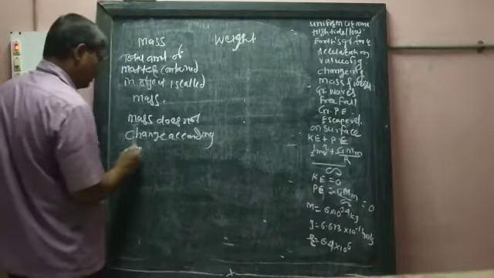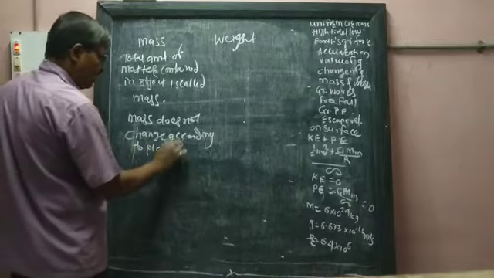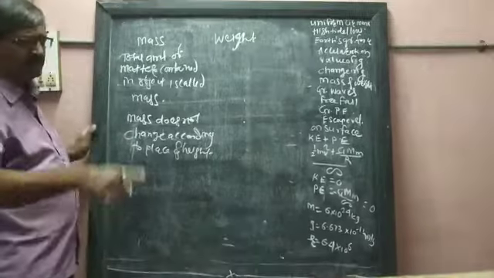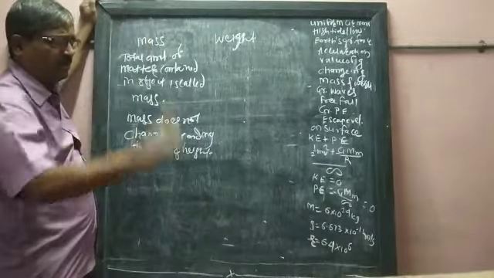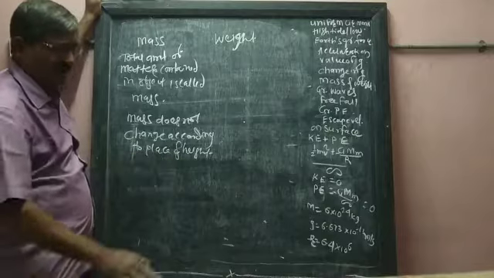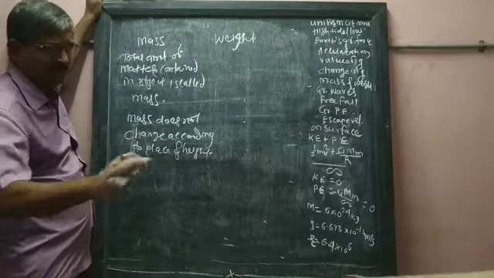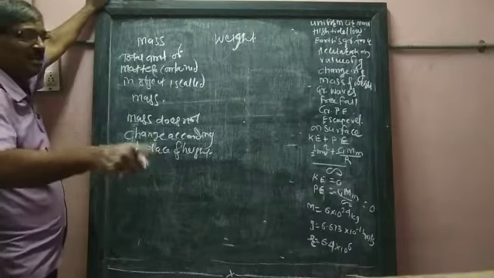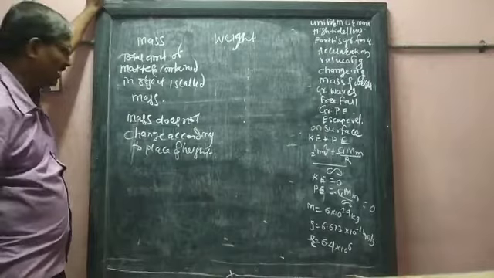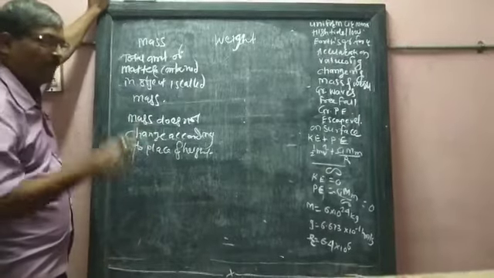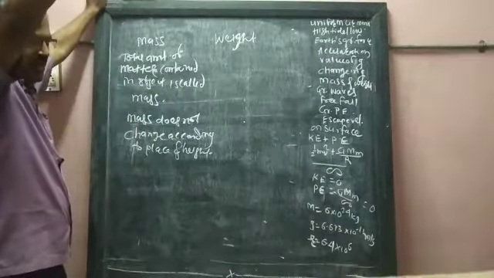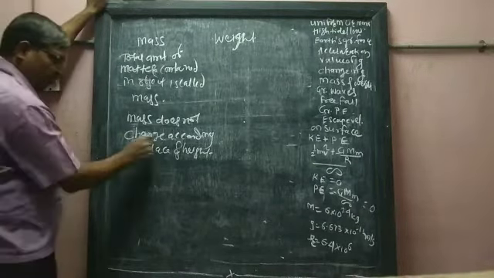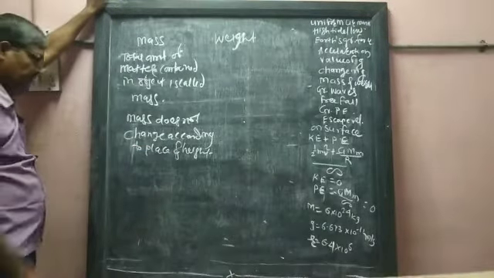Mass does not change according to place and height. If a notebook is made of 200 pages and is taken to America, Australia, Canada, or even England or anywhere, like a cricket tour, its pages will remain the same. If 11 players are playing in cricket, 11 players will play. Like that, a 200 pages notebook will have 200 pages at any height and any place. So mass does not change according to place and height.